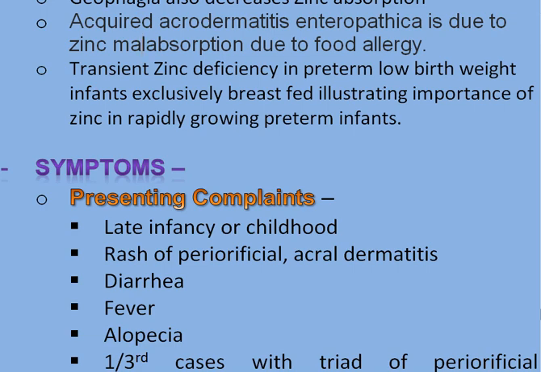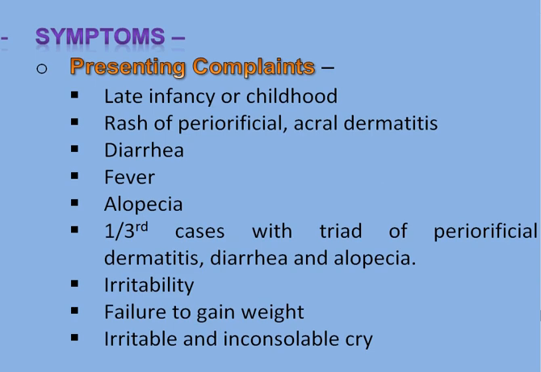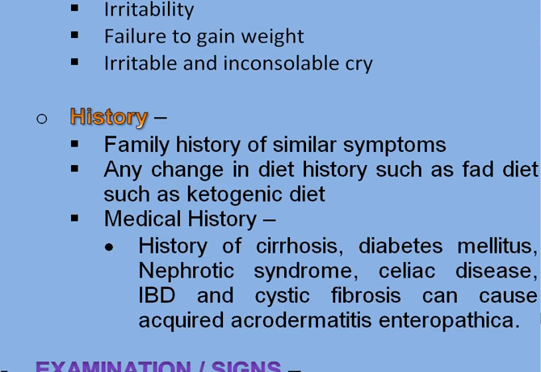There is diarrhea, there is fever, there is alopecia. One third of the cases present with a triad of periorificial dermatitis, diarrhea, and alopecia. The child may be irritable, there will be failure to thrive, and the child will have an irritable and inconsolable cry. In history, there will be a family history of similar problems in other kids.